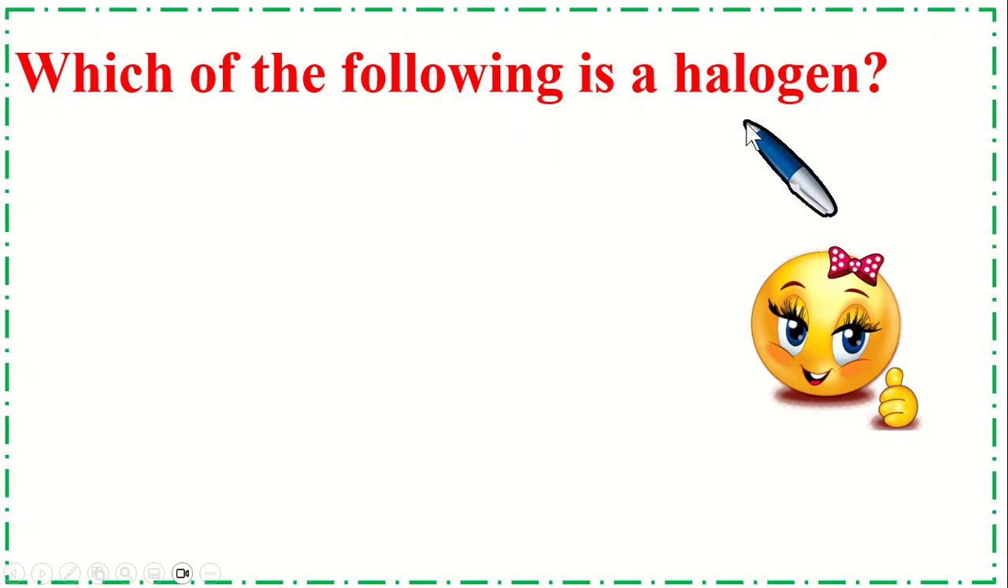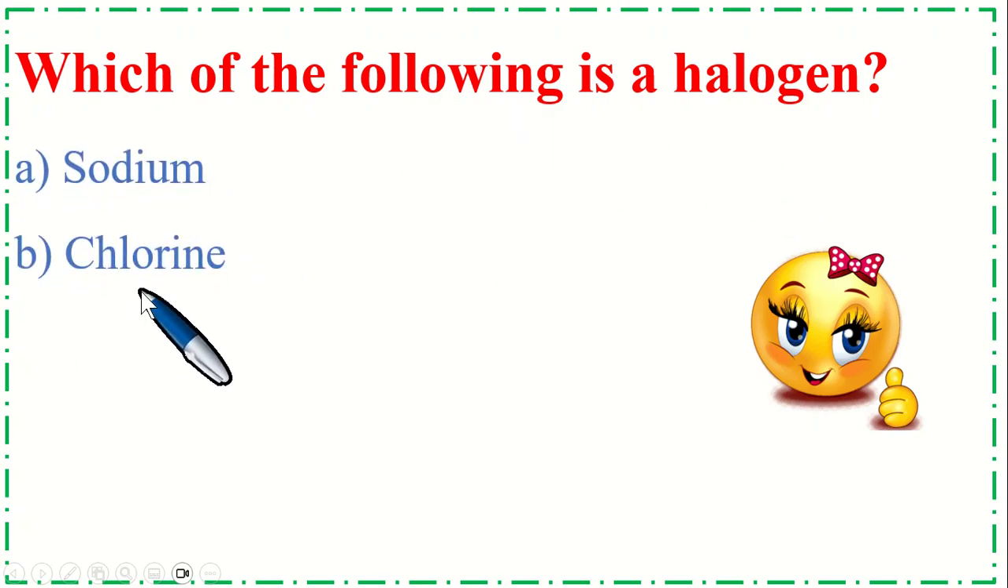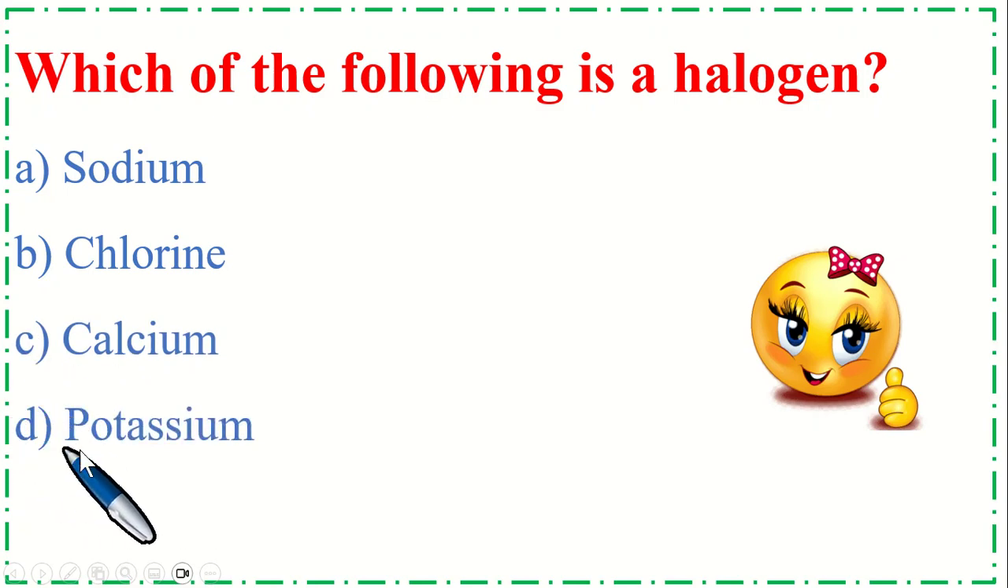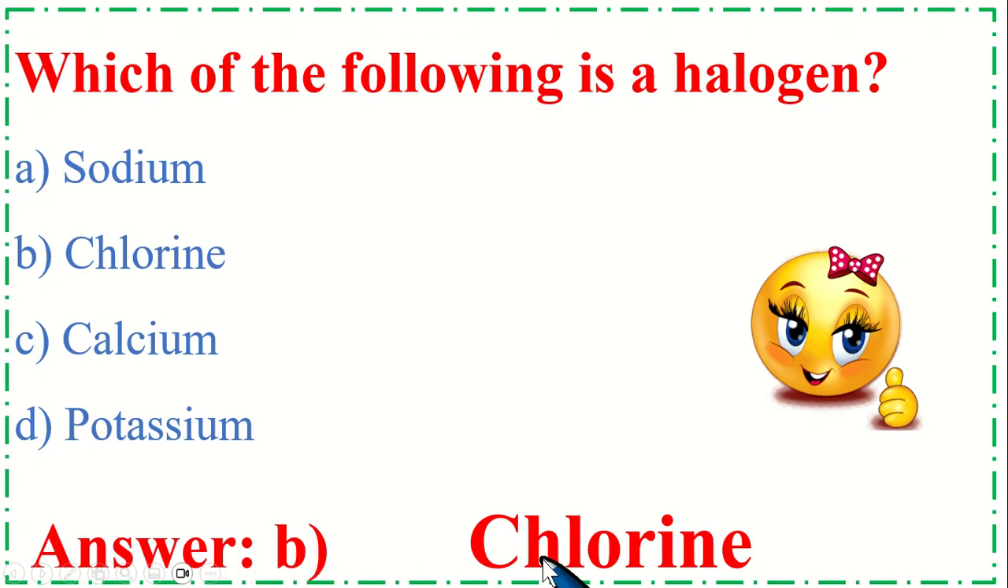Which of the following is a halogen? Option A, sodium, B, chlorine, option C, calcium, and option D, potassium. So the correct option is B, chlorine.